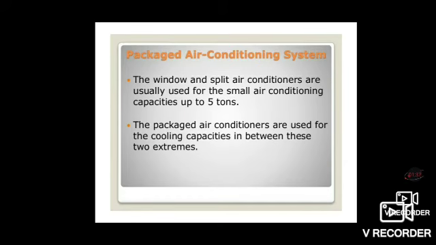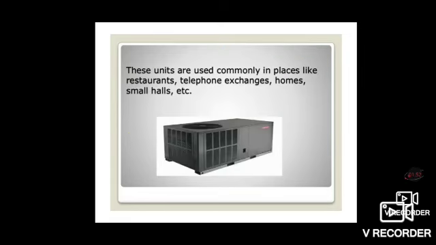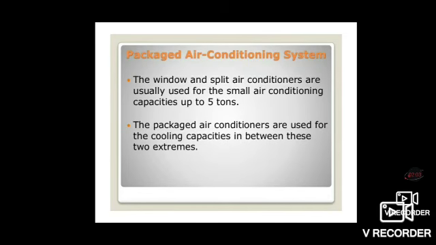The next one is package air conditioning system. The window and split air conditioners are usually used for small air conditioning capacities up to 5 tons. The package air conditioners are used for cooling capacities in between these two extremes. These units are used commonly in places like restaurants, telephone exchanges, homes, small halls, etc. The picture shows the package air conditioning system.